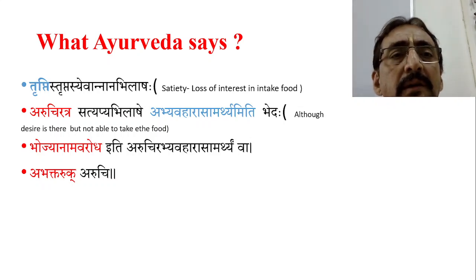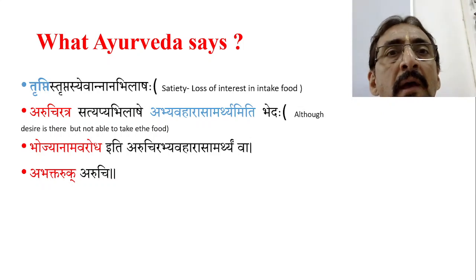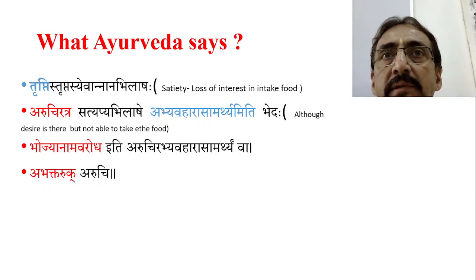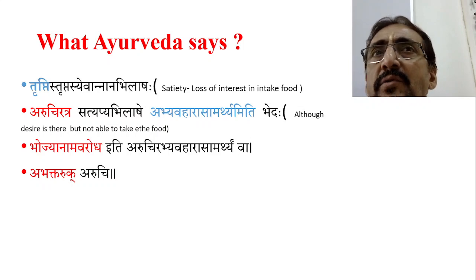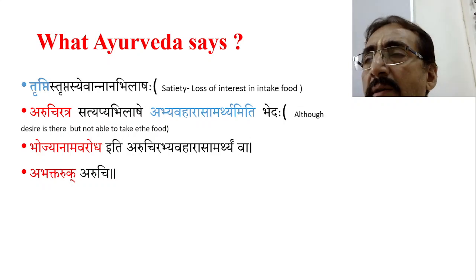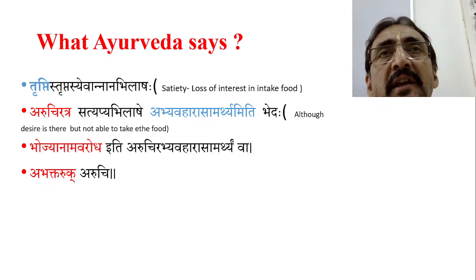Now coming to the next part, what Ayurveda says about this loss of appetite. When you go through the Ayurveda classics, we find many words. We find Aruchi, the most common one. We find Arochaka. We find words like Annannabhilasha, Arasamjnata, Ashraddha, Bhaktadvesha, Bhojanam Avarodha. There are many terms in Rasa Pradoshaja Vyadhis, such as Ashraddha, Aruchi, Asya Virasya, Arochaka, and then Bhaktadvesha. Many such words related to loss of appetite have been explained.